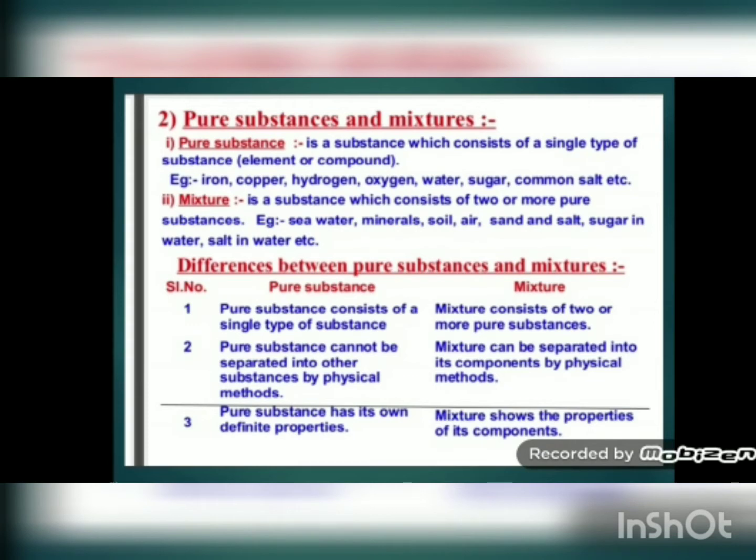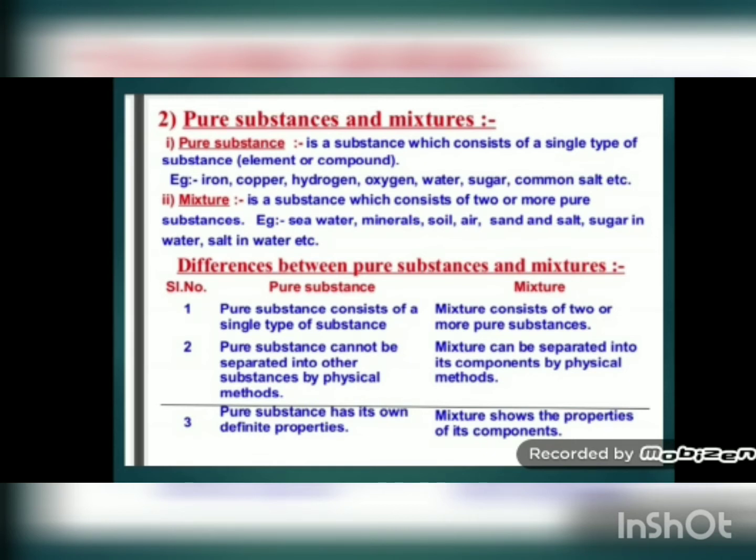In the same way, soil contains different parts: small and big stones, clay particles, sand particles. So soil is also a mixture. Even air. Now in air, although it looks like everything is uniformly mixed, air consists of different gases such as oxygen, nitrogen, carbon dioxide, and every gas has its own property. In air, all the gases are mixed, but actually they are separate. They can be separated. They are not chemically mixed with each other. So air is also a mixture.